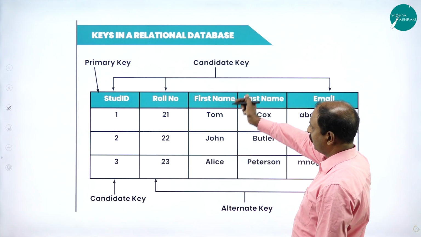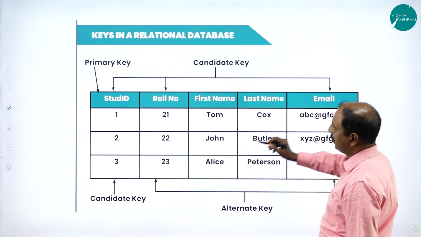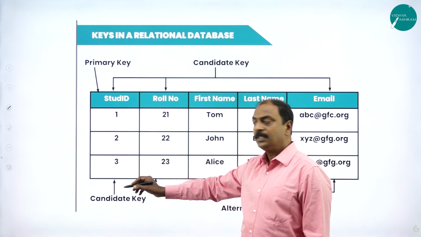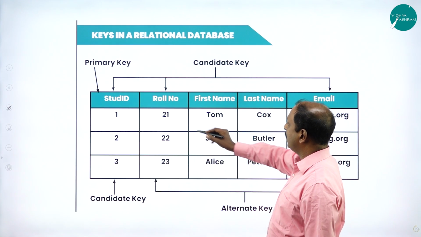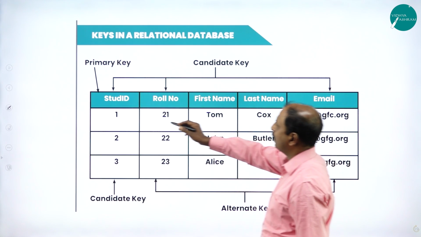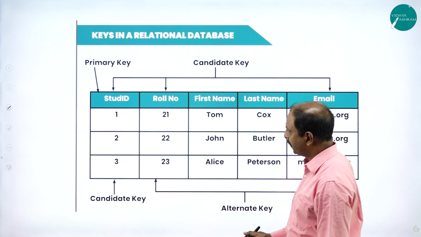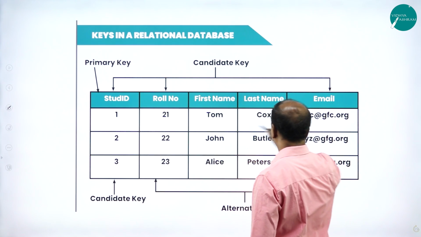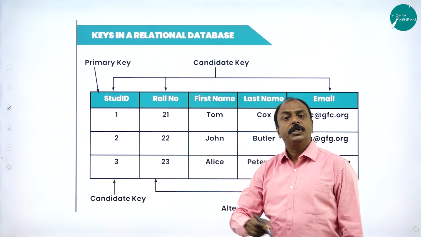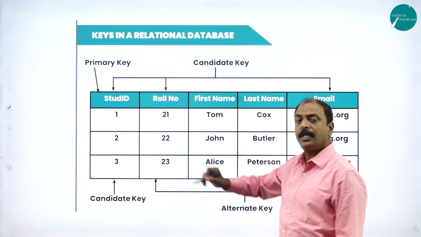Here we can see this is a table. There are 3 rows, or 3 tuples or 3 records, and 5 columns. These are called attributes or columns. According to this condition, no two records can have the same value, but at least it should be different in one of the values in a particular column.